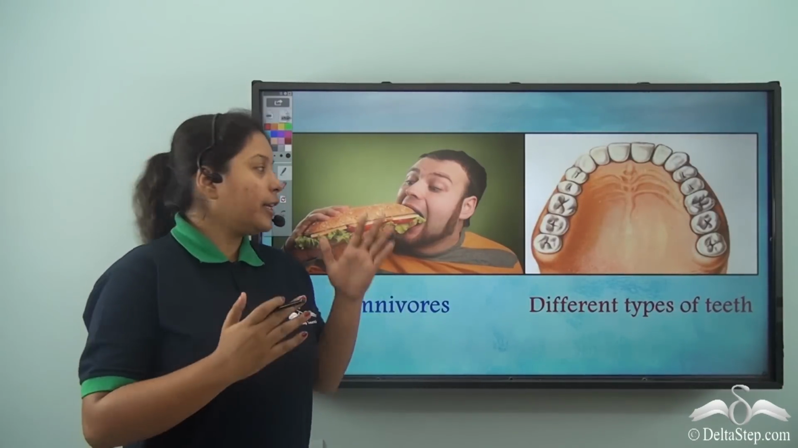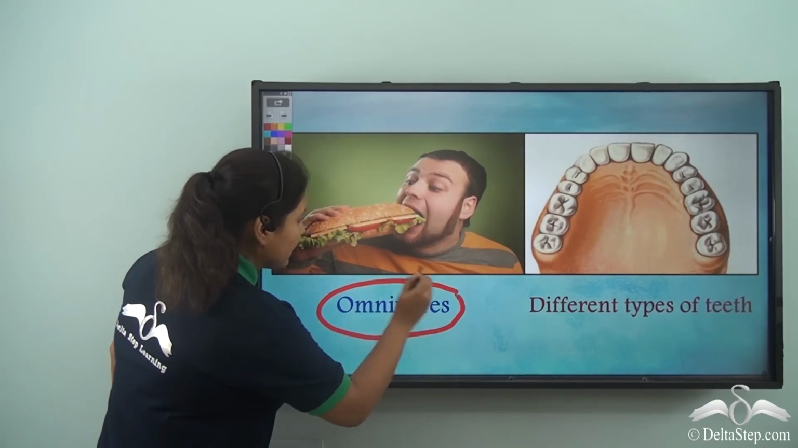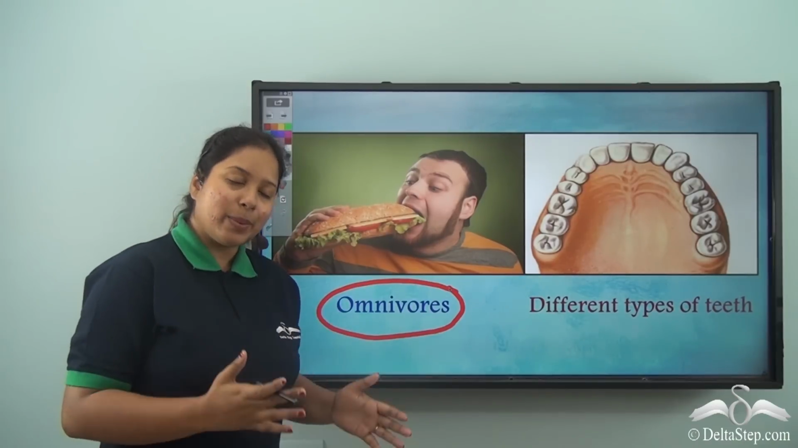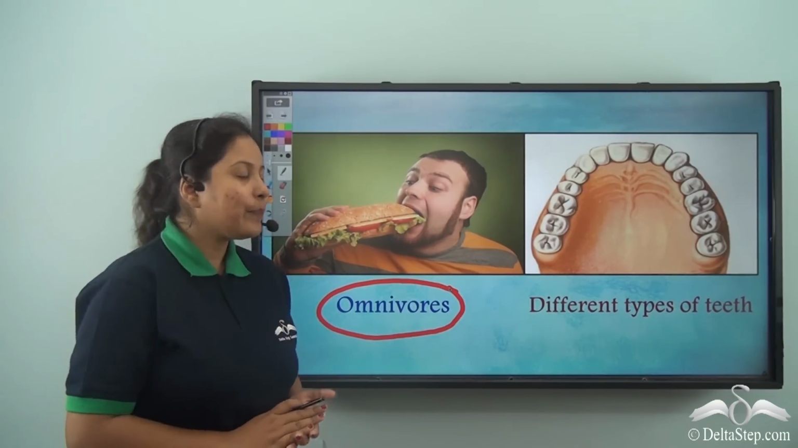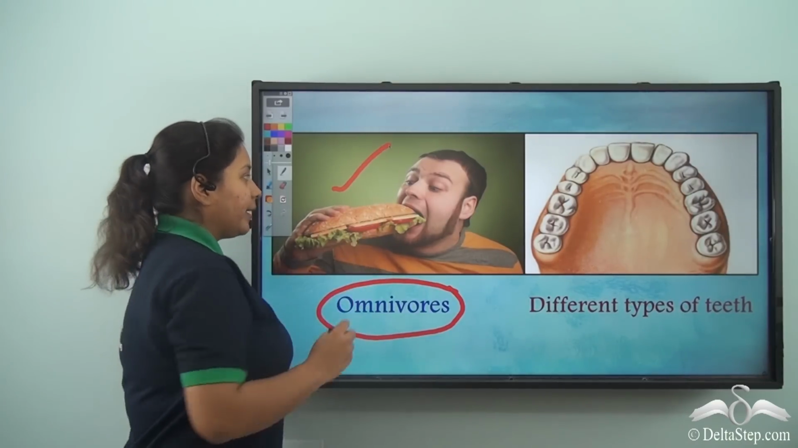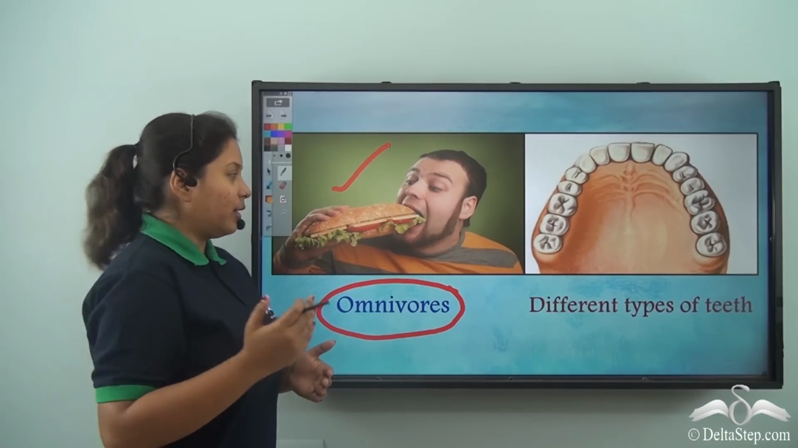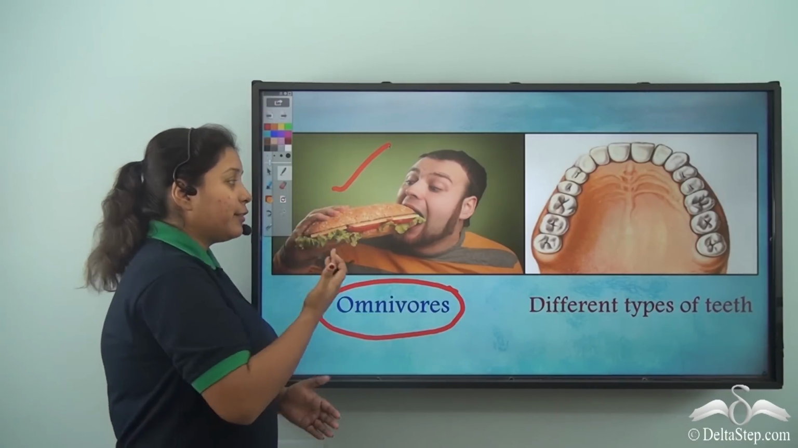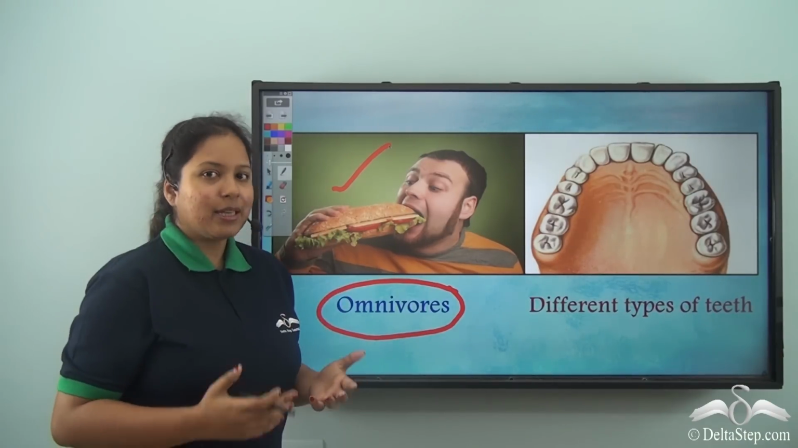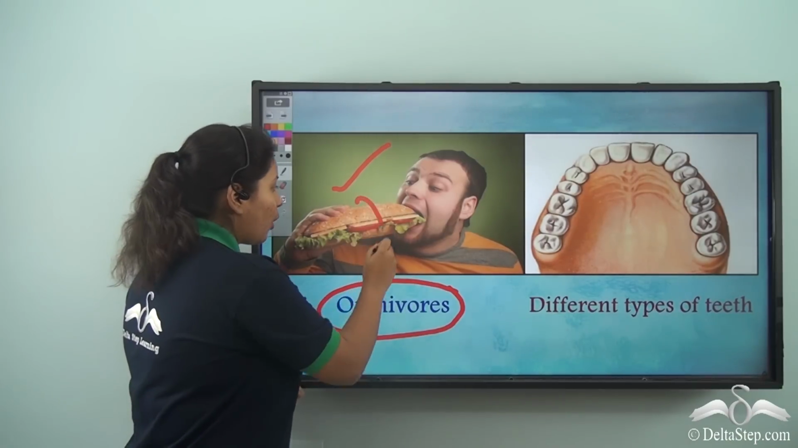Now comes the human beings. They are the omnivores. That is, they eat fish, meat, flesh as well as fruits and vegetables. Here we see a person having a burger. Now, I'm sure you had a burger as well. So, in a burger, we have got the bread, the different vegetables like the tomato, cucumber, the cheese, the meat. So, we need to have teeth so that we can eat all of them.